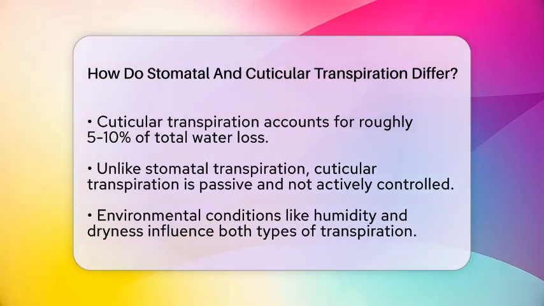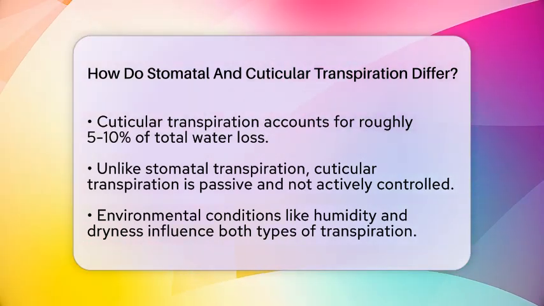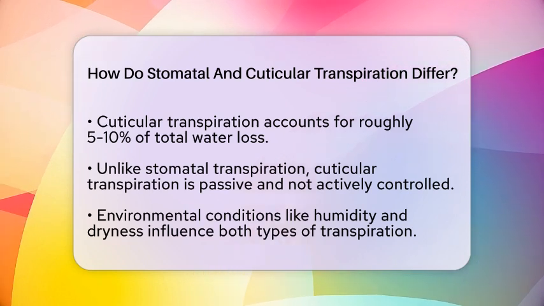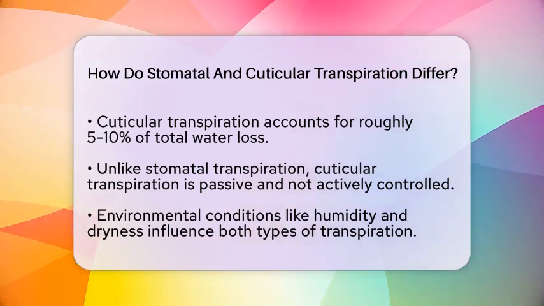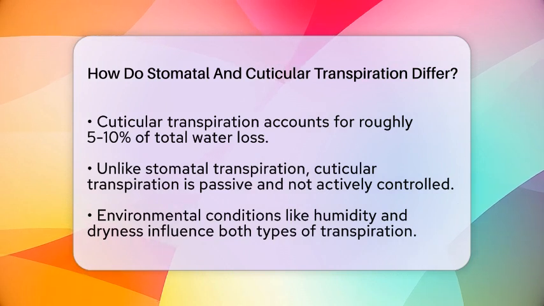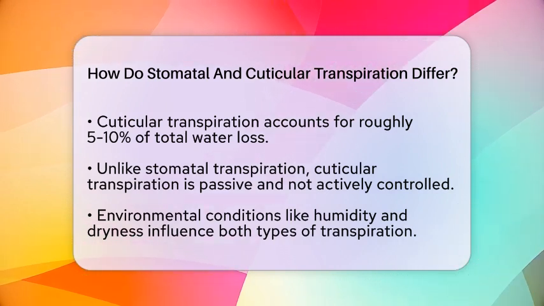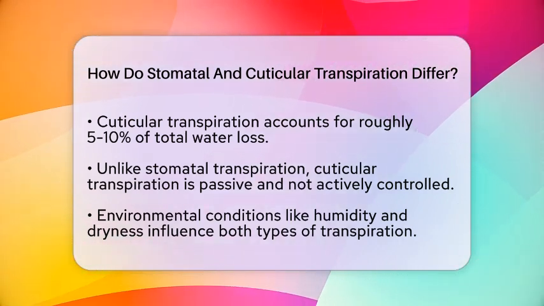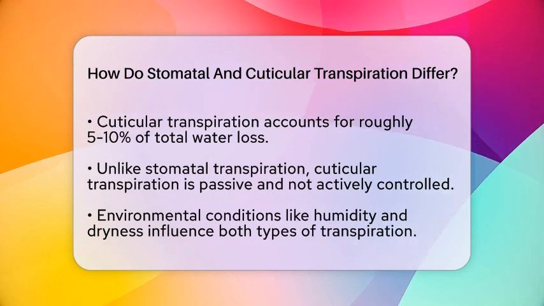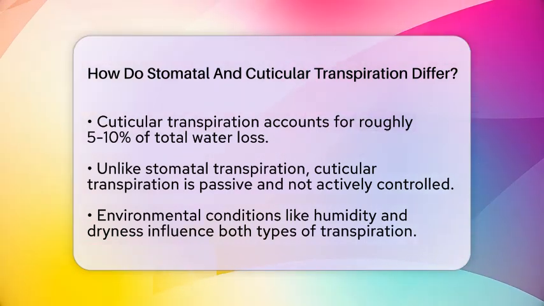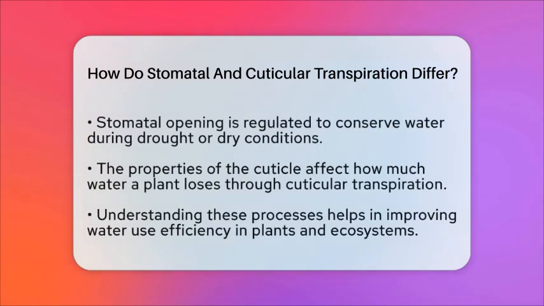Stomatal transpiration occurs through the controlled opening of pores, making it the dominant way plants lose water. It is actively regulated by guard cells based on environmental cues. Cuticular transpiration, on the other hand, happens through the waxy layer and is mostly a background process that cannot be controlled. It is less significant in the total water loss but still plays a role, especially when stomata are closed.